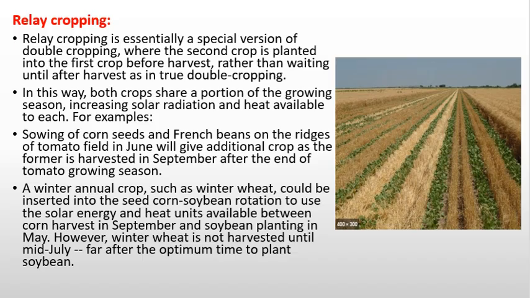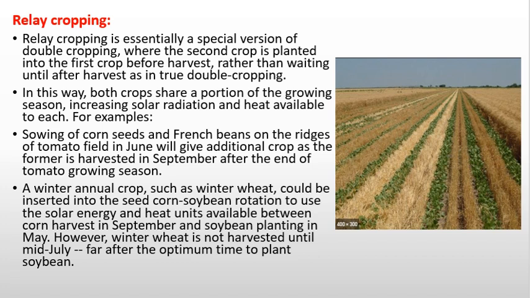Relay cropping. Relay cropping is essentially a special version of double cropping where the second crop is planted into the first crop before harvest, rather than waiting until after the harvest as in true double cropping. In this way, both crops share a portion of the growing season, which increases the solar radiation and heat available to each. For example, sowing corn seeds and French bean on the ridges of a tomato field in June will give an additional crop, as the former is harvested in September after the end of the tomato growing season.